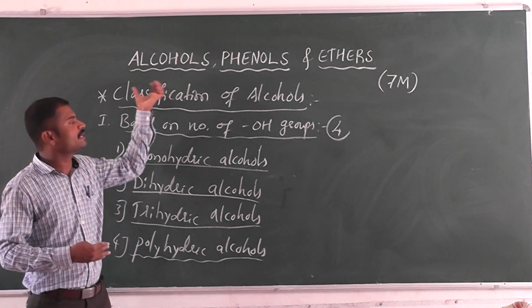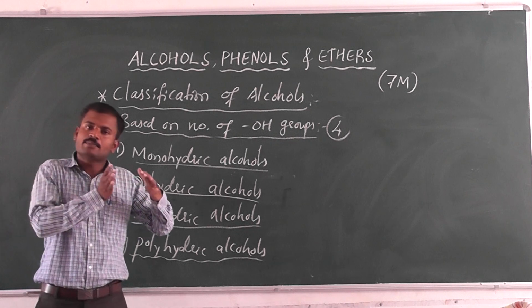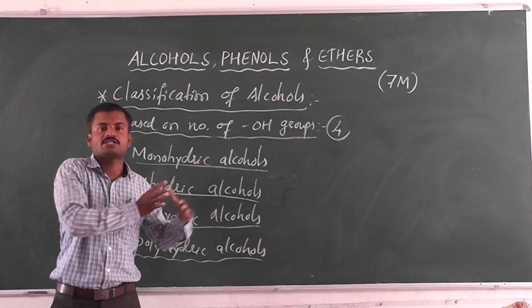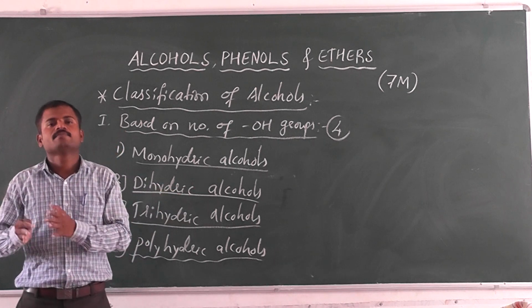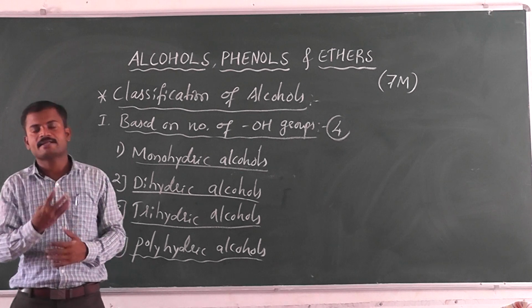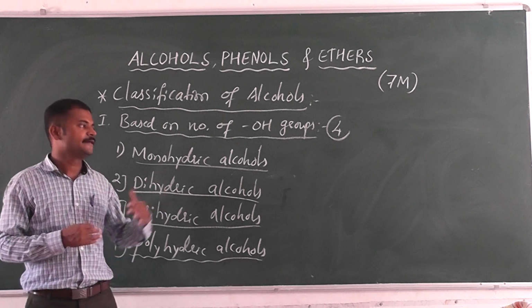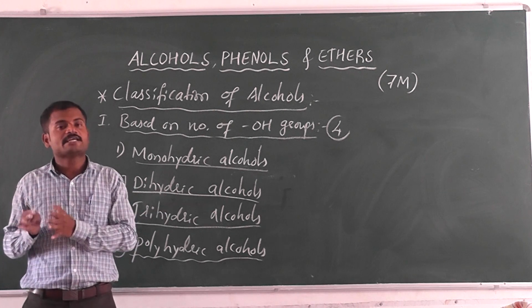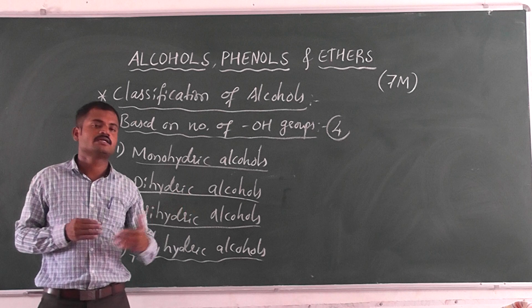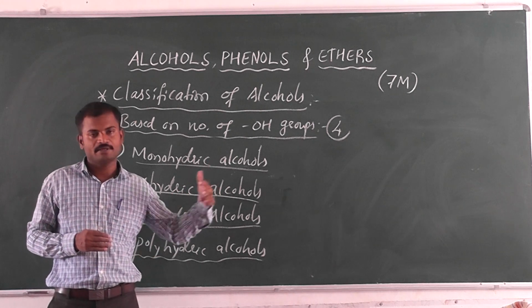Next we study the preparation of alcohols, preparation of phenols, preparation of ethers. Then some named reactions, some important reactions of alcohols, phenols and ethers, and also the applications of alcohols, phenols and ethers.